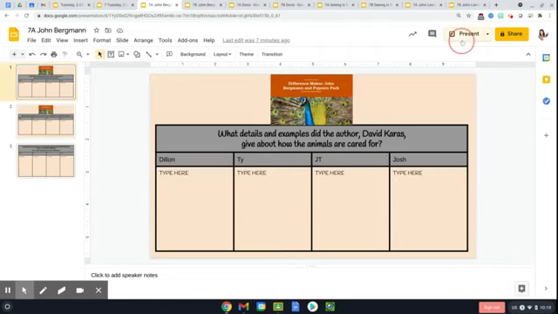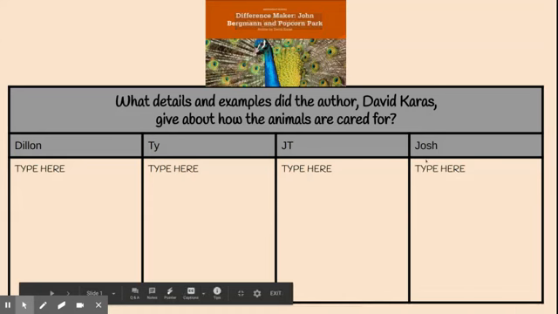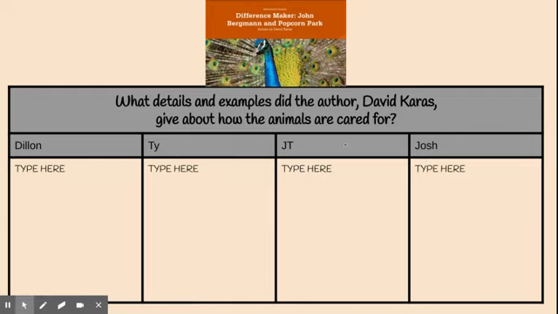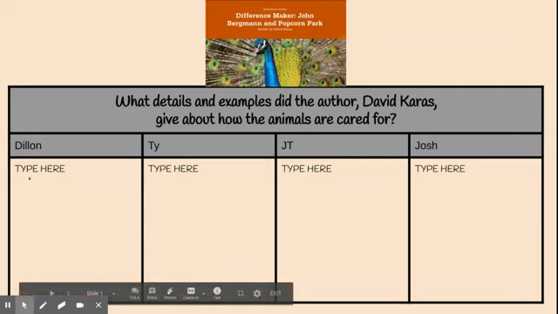So, you're going to answer the first slide. Now remember, if you have a different book, you're going to have different slides, but it's all kind of the same thing. So I can show you how to do it on one, and then you should all be able to do it on your own. Okay, so there's going to be a question up here in the box, and then you are just going to type your response in your own box right here.